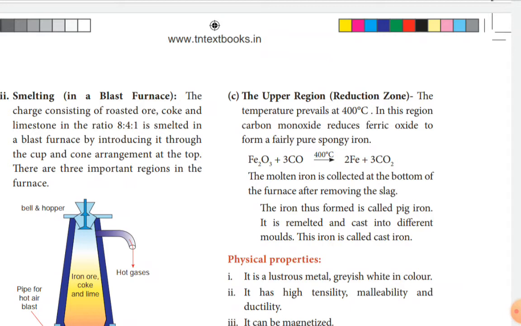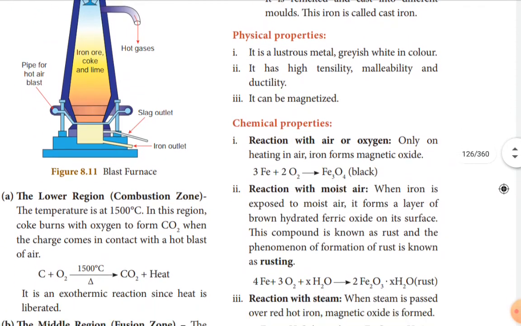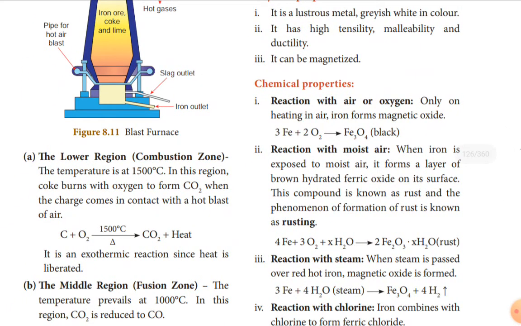So there are three regions in the smelting process. One is the lower region, which takes place at the bottom of the blast furnace at 1500 degrees Celsius. Here carbon combines with oxygen to give carbon dioxide, and enormous heat is given out, so it is exothermic.